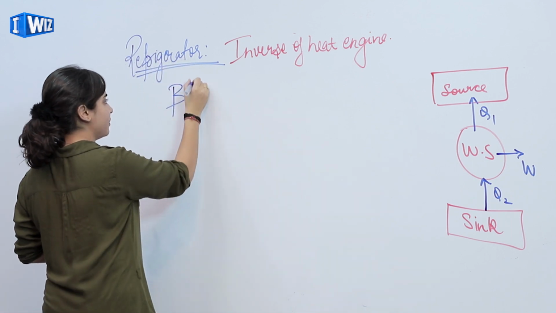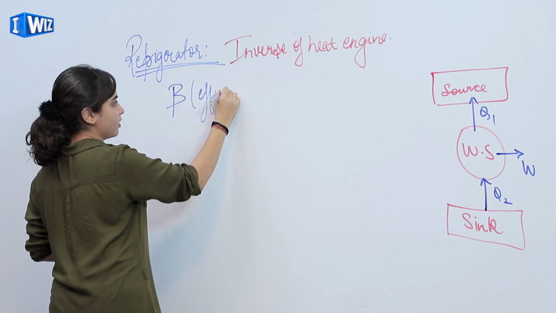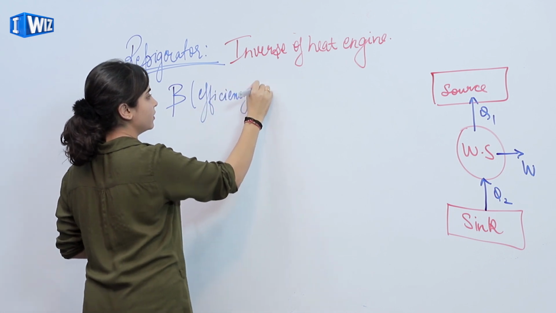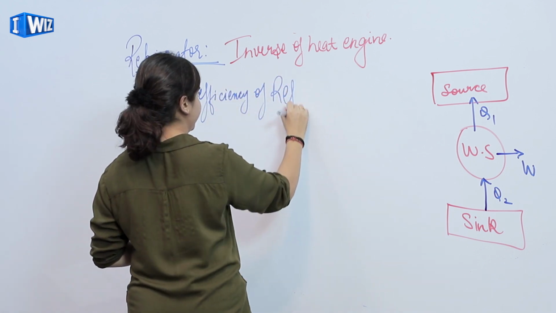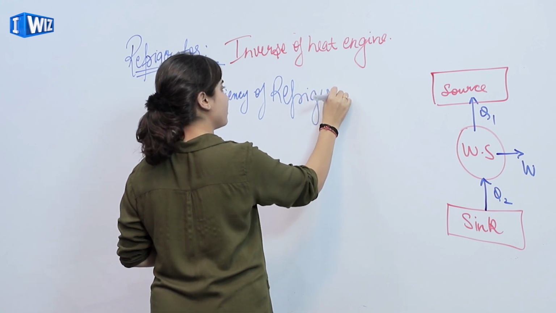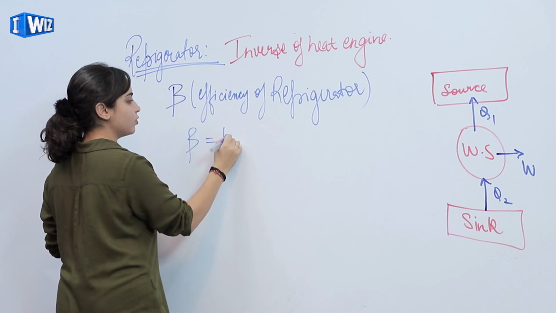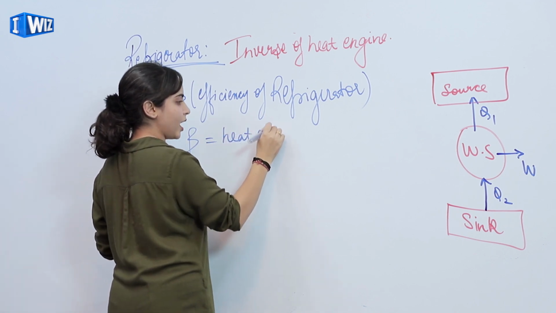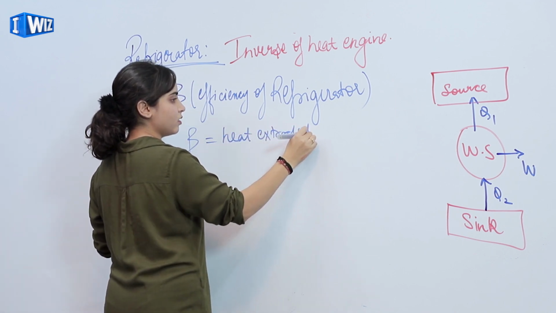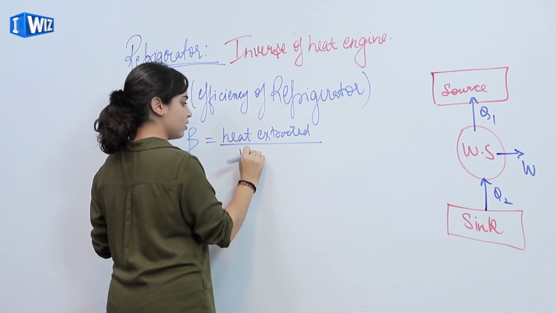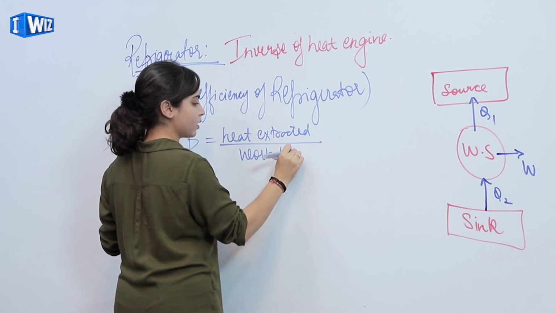Efficiency is given by beta. The efficiency of the refrigerator is given by beta. So beta is equal to heat extracted upon work done.